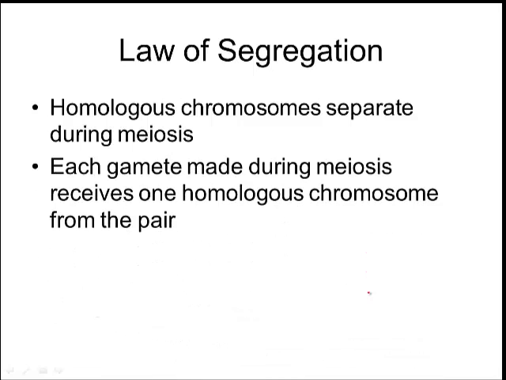That's how you get those haploid cells at the end of meiosis. Okay, so remember, each gamete that is made during meiosis is going to get one homologous chromosome from the pair. Remember, all of our chromosomes are paired. They're all nice and paired up, same size. But when you go to make your gametes, they get separated from each other. Right, and they each go into their own individual cell. Okay, so in humans, we would be talking about 23 sets that would be doing this.